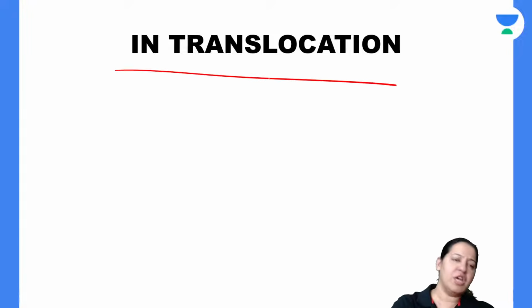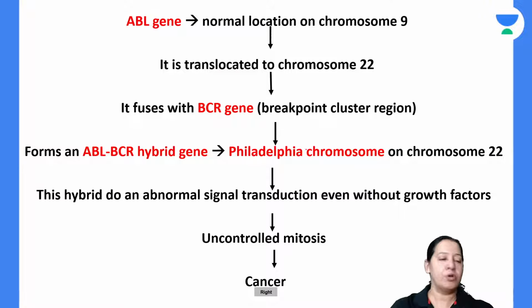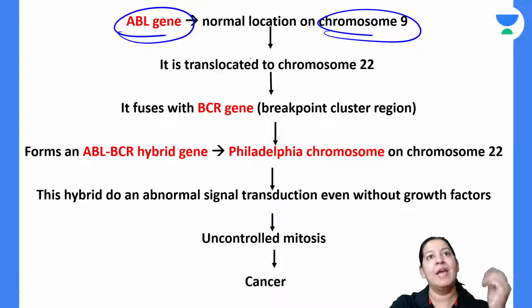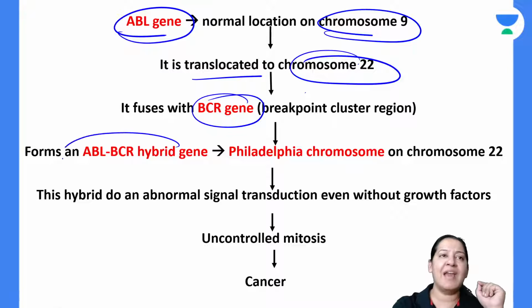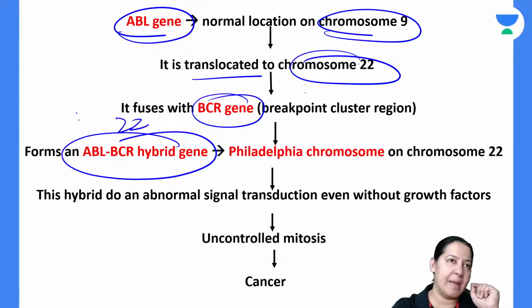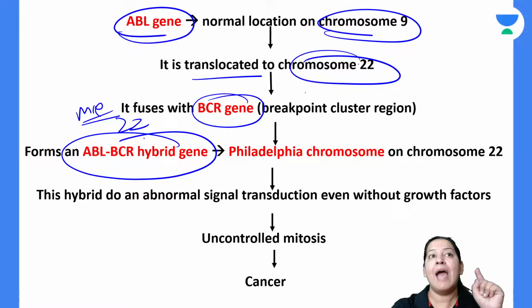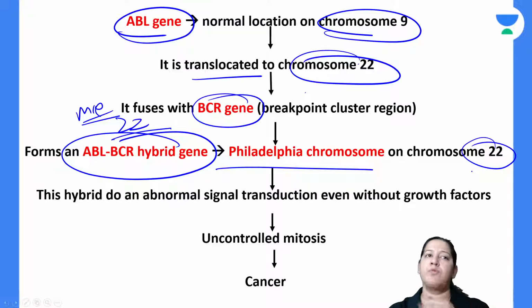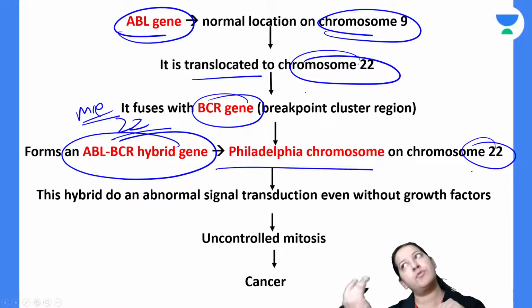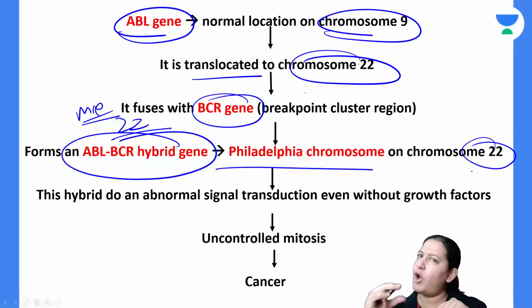So in translocation or in mutation, what is happening? The ABL gene, which is normally present on chromosome 9, is translocated to chromosome number 22. In chromosome number 22, we already have BCR gene. So ABL BCR hybrid gene is formed on 22. It is an MCQ, not on 9. Chromosome number 22 is known as Philadelphia chromosome. Chromosome 9 is not Philadelphia because the fusion is formed on chromosome 22. In exchange of it, chromosome 22 is giving a non-functional, non-useful gene to 9. Right? So that is not important.